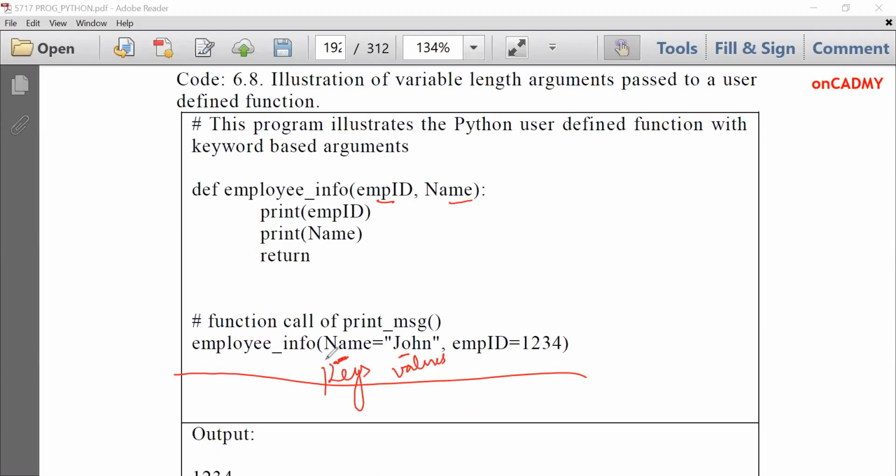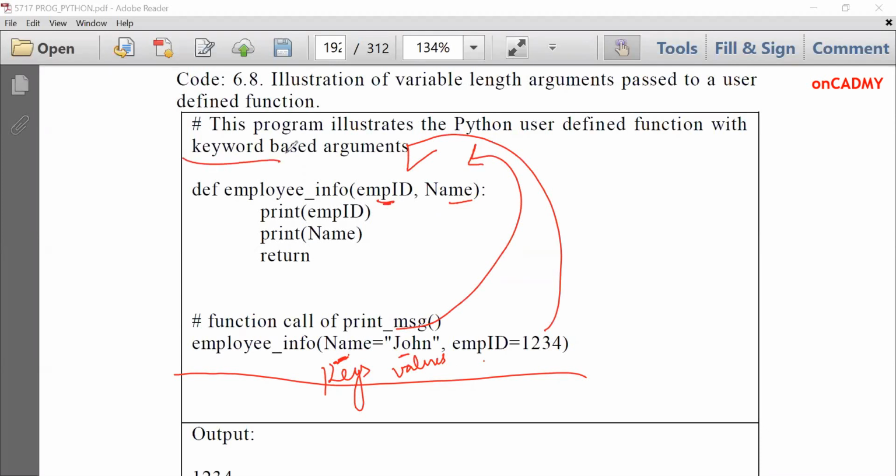You can see that in the function call, the first argument is name and the second one is employee ID. But here in the function definition, the first argument is employee ID and the other one is name. Even then, the right values will be passed over here. Employee ID will be inserted over here and name will be inserted in the name because we have passed keyword-based arguments.